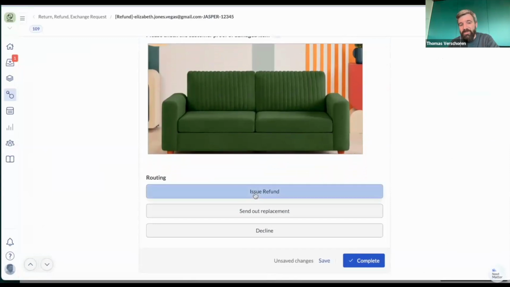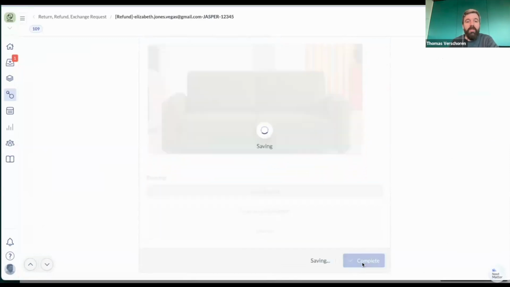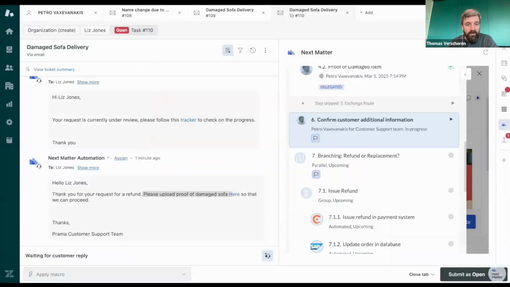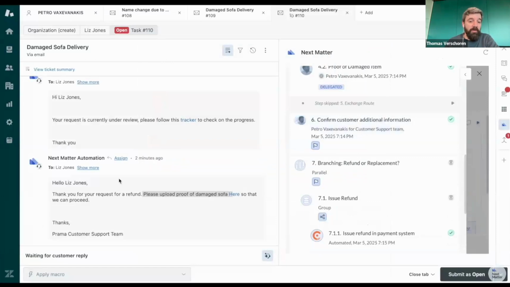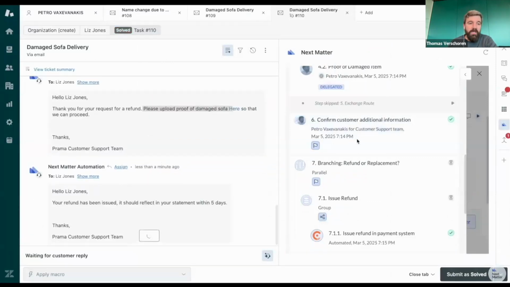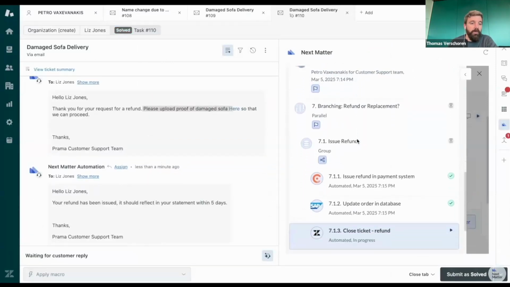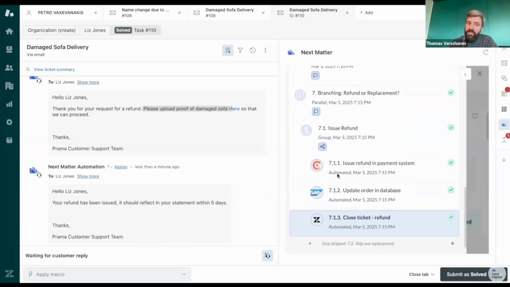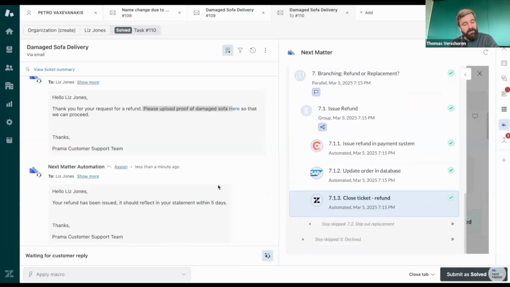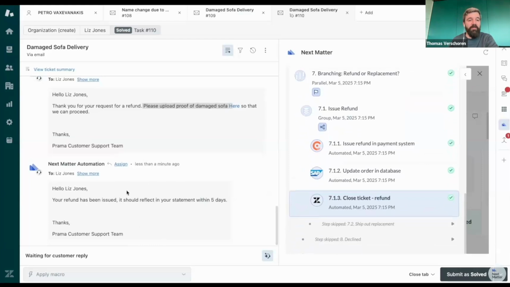So he executes a refund. He could also decline it, which would send another email to the agent to handle it. But in this case, we approve it and everybody's happy. Approving it does a couple of things. One of them, of course, is an email to Liz telling her the refund has been executed, with the additional context, please wait 5 days before you get your money, so she doesn't start looking at her bank account immediately. That email gets sent to Liz and she has all the information she needs and she's happy.